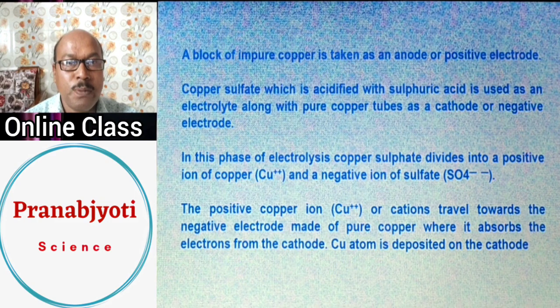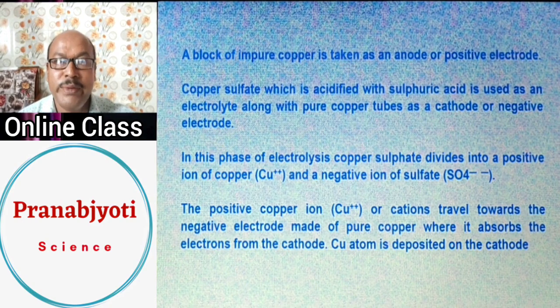Remember, along with these copper positive ions, if there were any impurities, they are not charged, and therefore they will not be attracted by the cathode. So all the impurities will be left behind in the solution, and only the pure form of copper positive ions will move to the cathode. After reaching the cathode, they will get reduced and will deposit over the cathode as a pure metal.